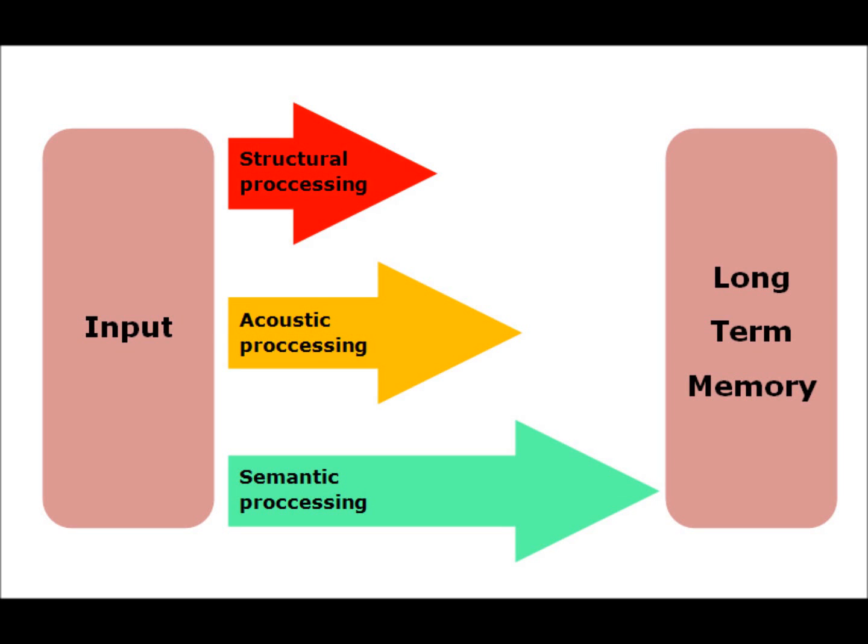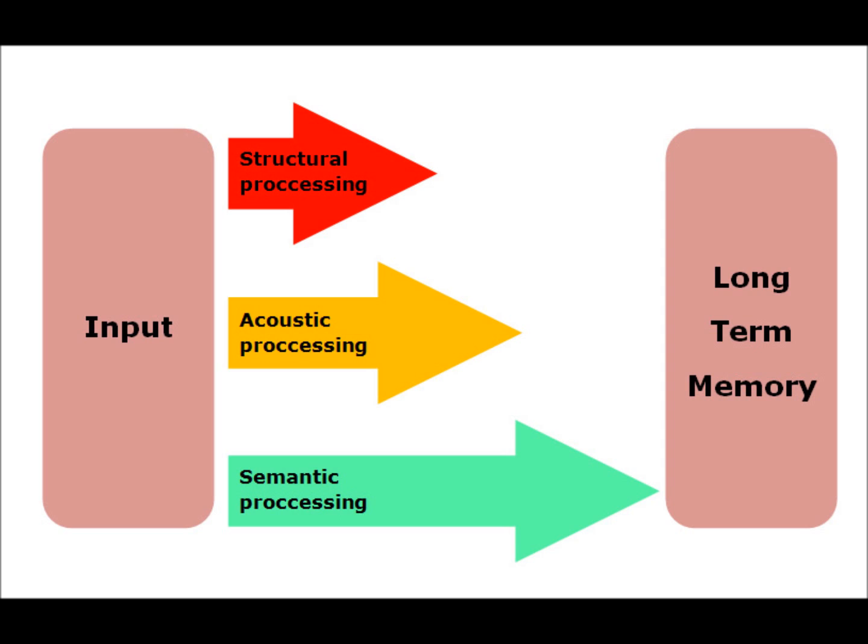Levels of processing. The levels of processing, or LOP model, was proposed by Craig and Lockhart in 1972 and argues that memory is a byproduct of how a piece of information was originally processed. Whether we remember something depends on how we process it, i.e. what we do with the information.